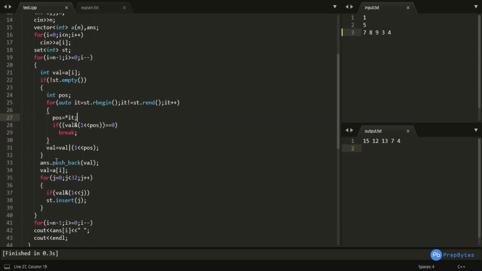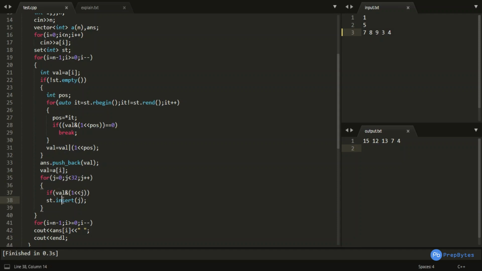And finally I am pushing my answer to the answer vector, and then I am storing the set bits of val, which is nothing but A[i], into my set. By running this particular loop for j equals 0 to 32, I am checking if some bit is set in my A[i], which is represented as val over here.